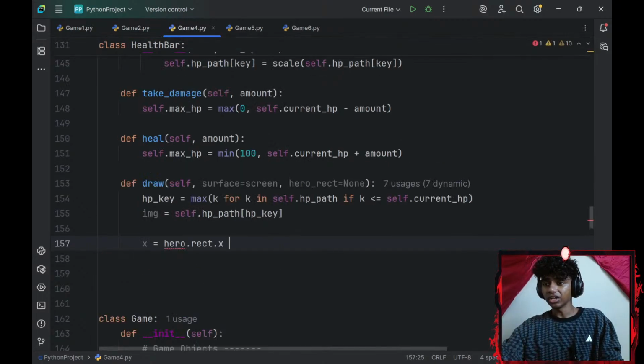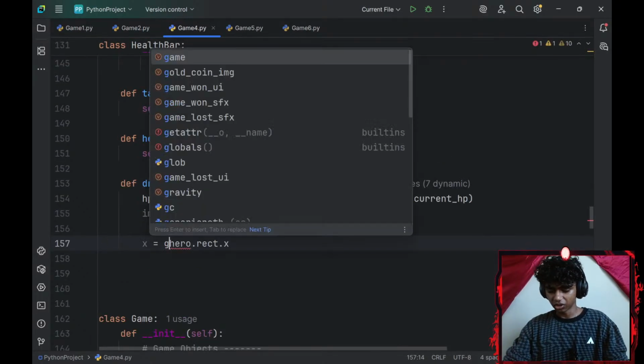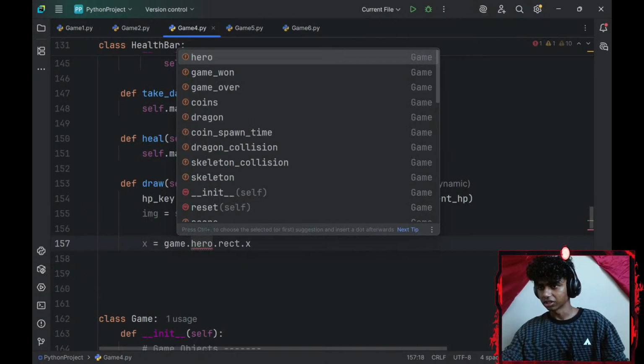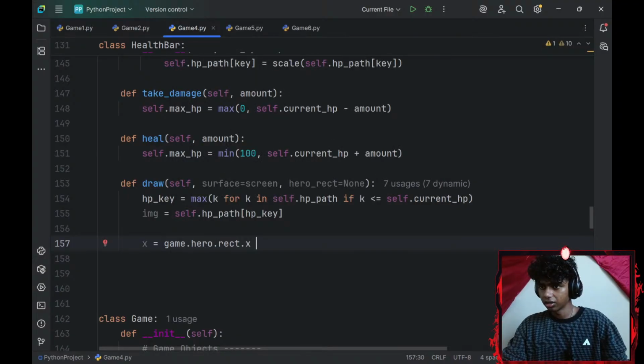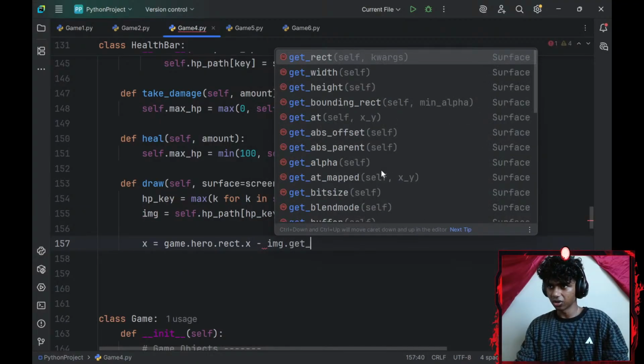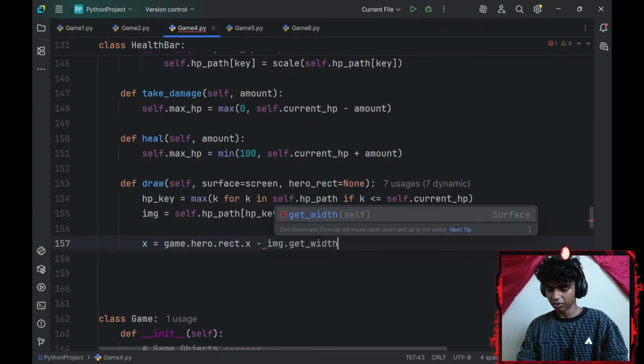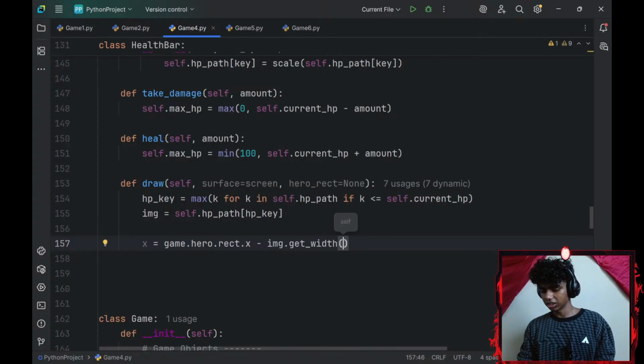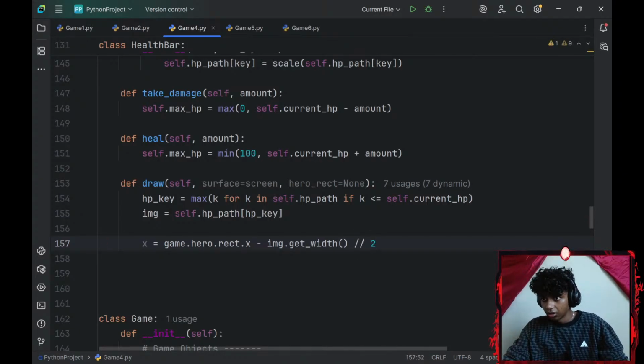Okay, I can't use my hero object. I have to go with my game object's hero object. That was kind of silly. That minus my image.get_width, the width of my image, divided by 2.